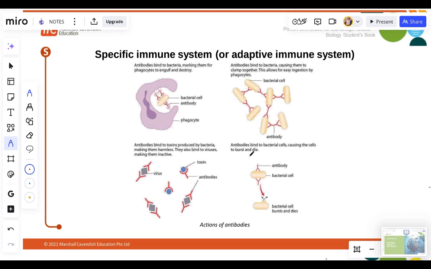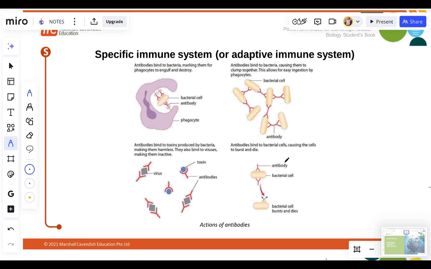If the antibodies did not bind, the disease would remain and you would continue to be sick. Antibodies can also cause bacterial cells to burst and die. See the antibodies, the ones that look like chromosomes. They also bind to the virus, making it inactive. Look at these antibodies: they bind the virus and make the virus inactive.